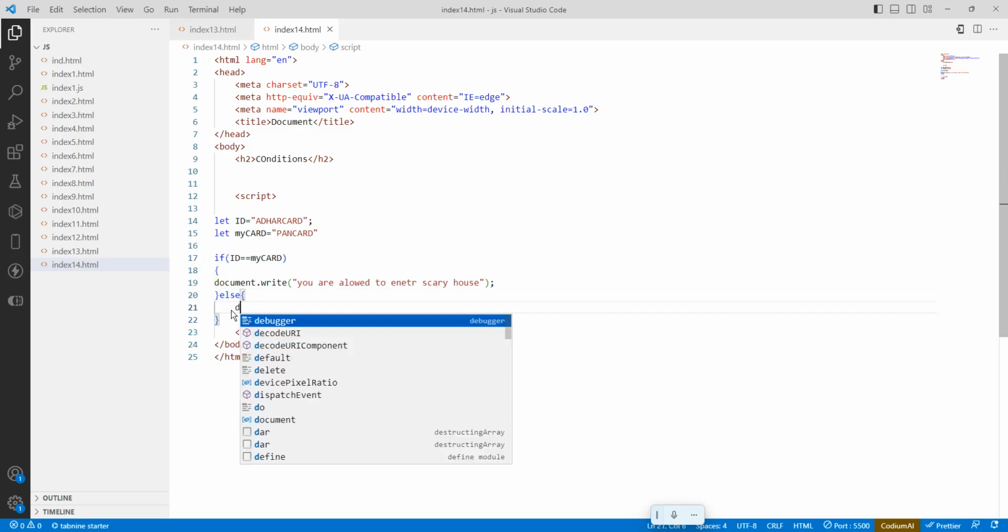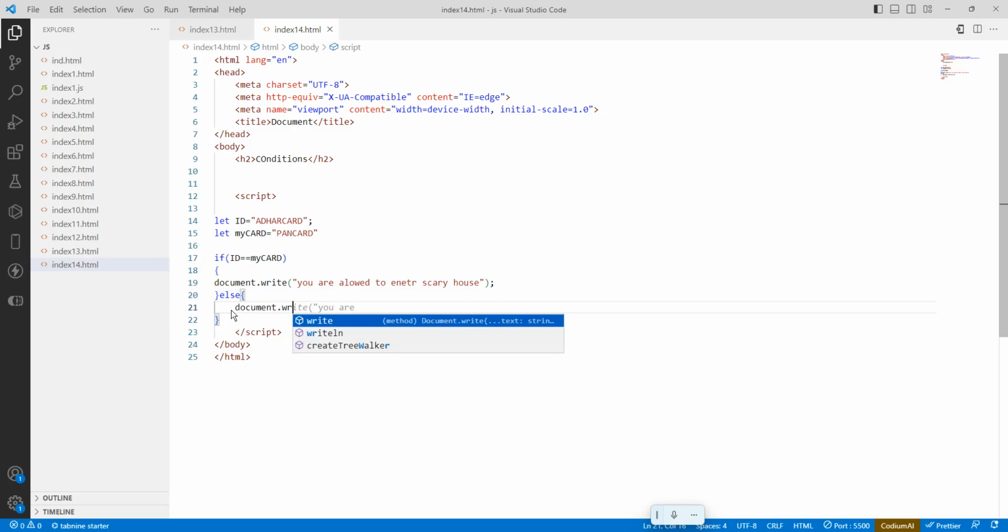So that's why document.write of "Sorry, you are not allowed to enter a scary house." Okay, so this is how it is going to work.